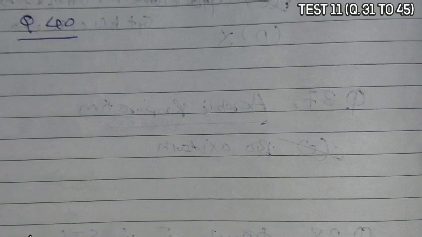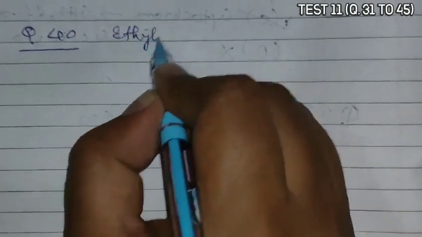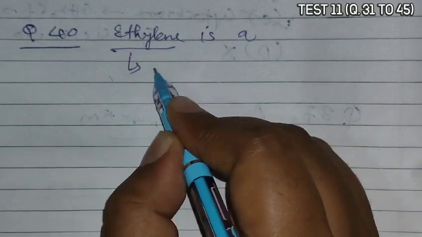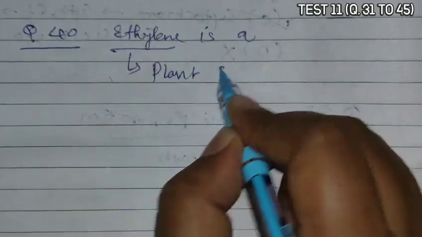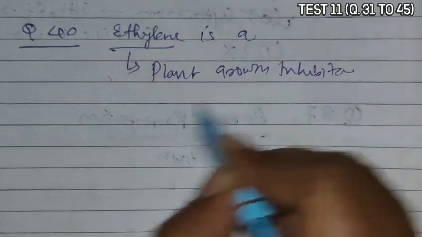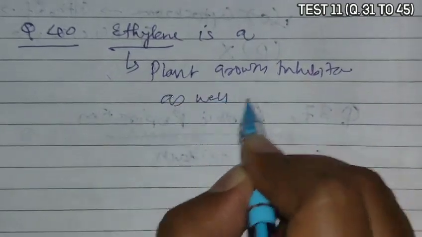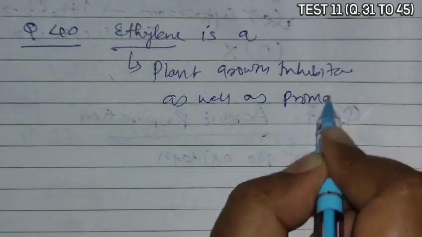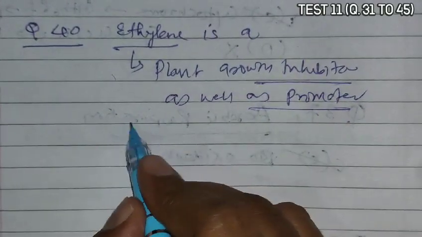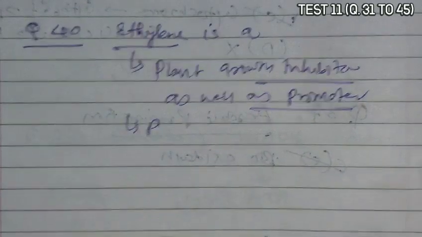Question 40 asks that ethylene is a. As you know, it is a plant growth inhibitor as well as promoter, and it is a plant growth hormone, but its precursor is methionine.